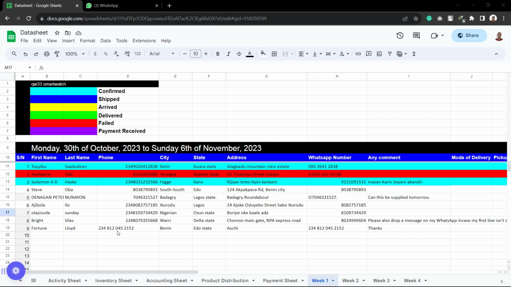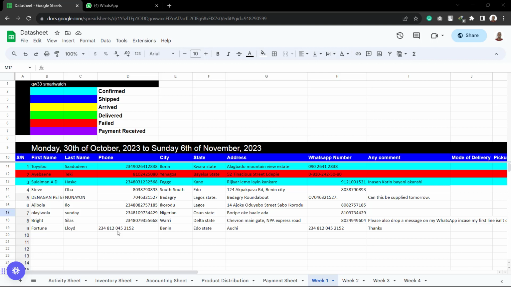Welcome everyone once again, and today inshallah we are going to be rounding up the explanation on the data sheet. So we have started our explanation on the order confirmation sheet for the website orders and ads team, and we also did the same thing for those who are in the order confirmation team. Inshallah, today we are going to be doing it for those who are in the delivery and payments team. So the delivery and payments team are also going to be using the order confirmation sheet as earlier explained.